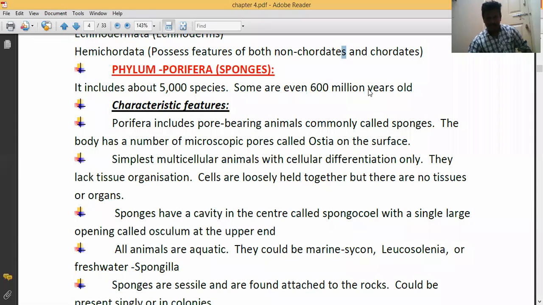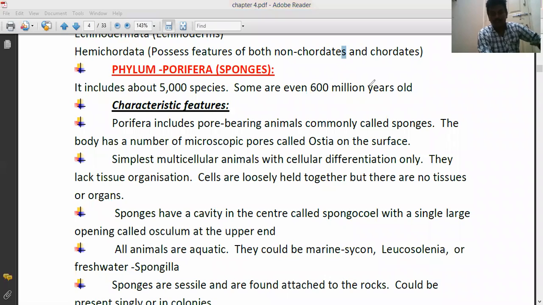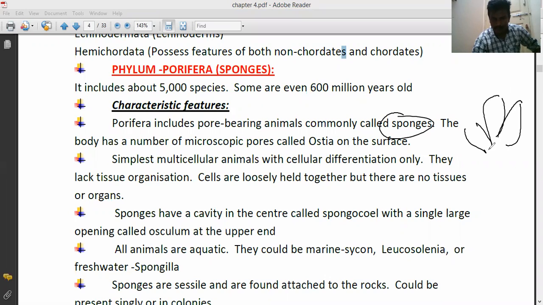Characteristic features: Porifera includes pore-bearing animals, commonly called sponges.